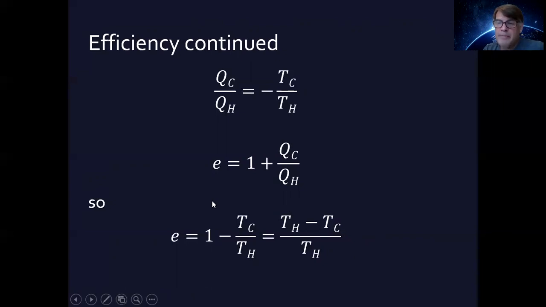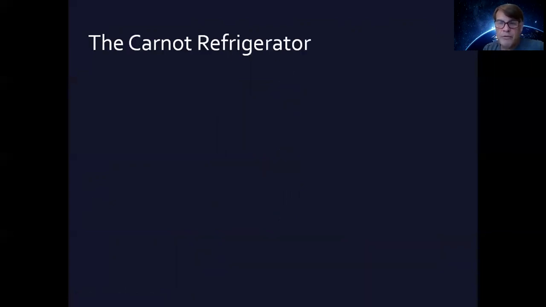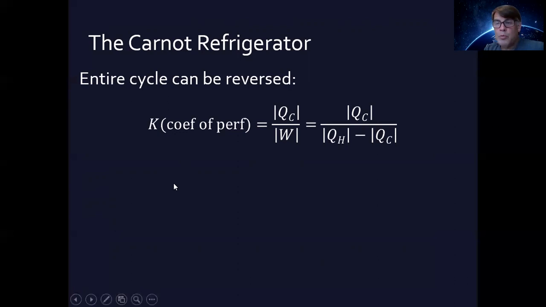And so this is the efficiency of a Carnot engine right here. All right, Carnot refrigerator. This process can run in reverse, so it doesn't have to just be the heating bit. It can be a cooling bit. And so this entire cycle can be reversed. You might remember earlier in the chapter, we talked about the coefficient of performance in talking about refrigerators in general, capital K, and that the coefficient of performance is basically the absolute value of the heat thrown off divided by the amount of work done.